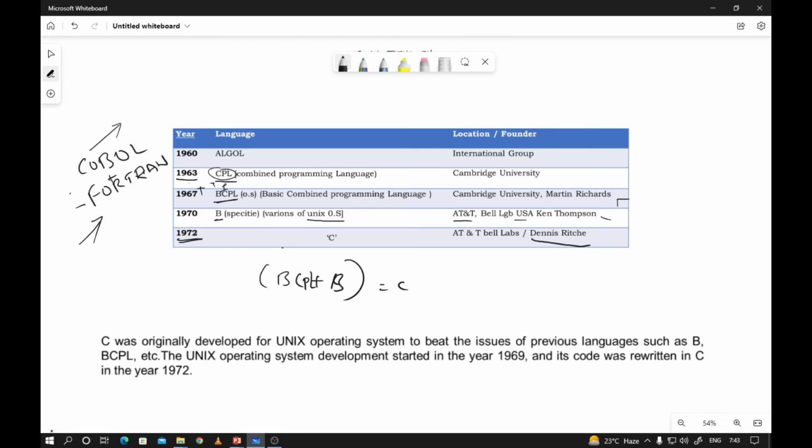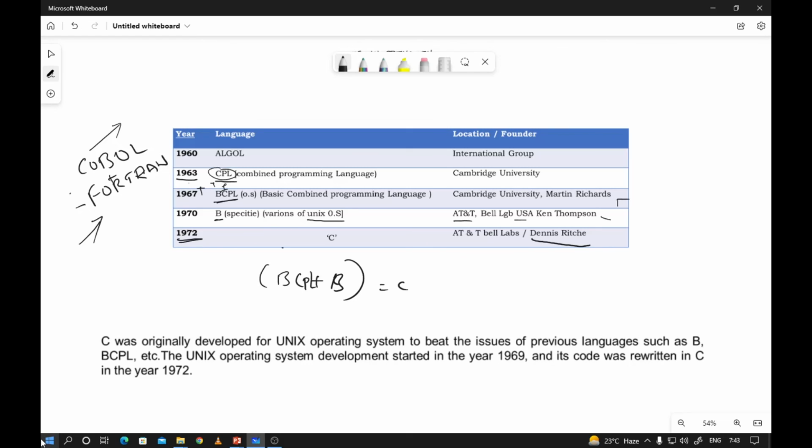In the 1960s, there was Algol, and later COBOL and Fortran. COBOL is for commercial applications and Fortran is for mathematical applications, and people used these two languages for two different purposes. But at that time some people needed both languages in one application, supporting COBOL and Fortran. Only then was CPL invented. But CPL had one main issue: it is very difficult to learn and difficult to implement. After that they implemented BCPL, which is some additional features added to the CPL language.